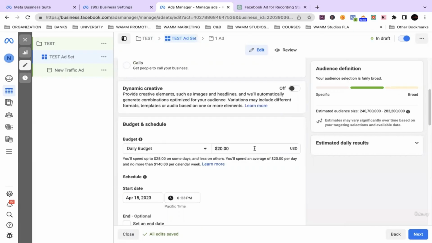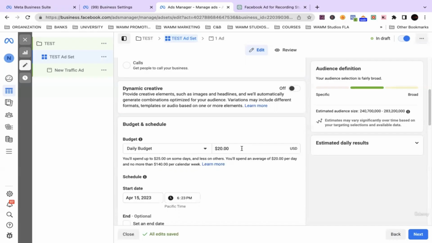Daily budget really depends on a lot of things, of course your competition and your campaign objectives. Brand awareness is the cheapest, so you can spend a lower daily budget there.